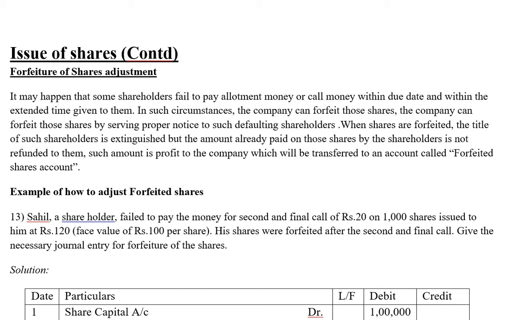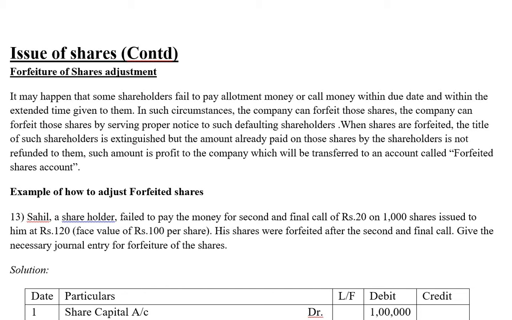So with the continuation of the issue of shares unit, this is the last most important adjustment, or the major adjustment, when it comes to issue of shares. And when 14 marks questions are asked from this unit, this is what they concentrate on, because the forfeiture adjustment is the most important adjustment that you have to understand.